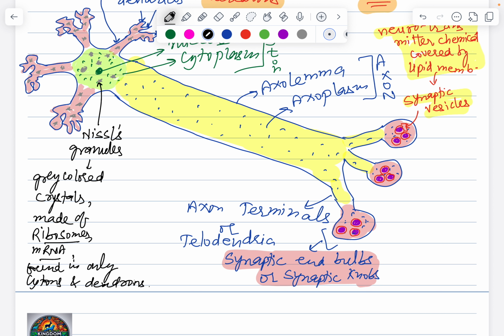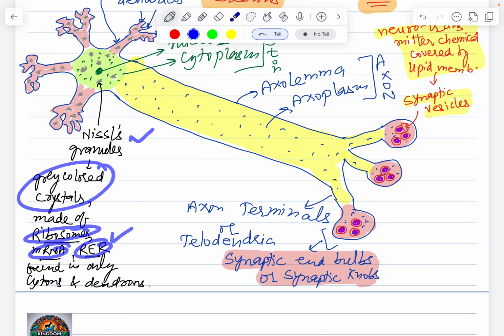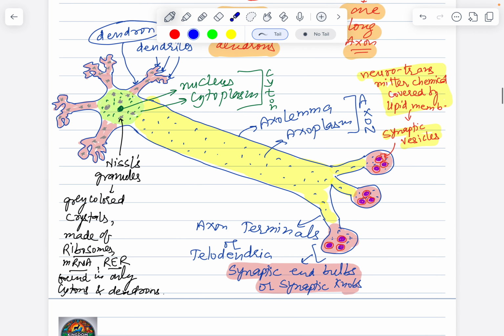And of course, sorry, I told you that there are three things. I forgot to mention the third thing, that is RER. What is RER? Rough endoplasmic reticulum. So we've got ribosome, mRNA, rough endoplasmic reticulum. The combination of all these three are called Nissl's granules, gray colored, only in cyton and dendrons, not in the axon. Plus, of course, the color is gray, as you can see.